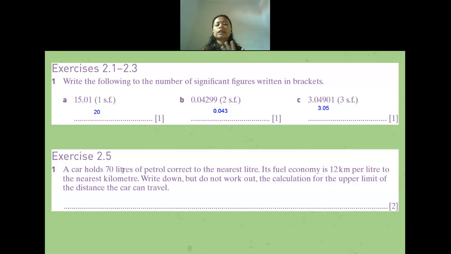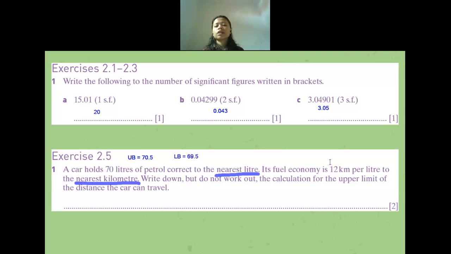A car holds 70 liters of petrol correct to the nearest liter. Its fuel economy is 12 kilometers per liter to the nearest kilometer. Because everything says to the nearest, it means the number has already been rounded off. So we need to find the upper bound and lower bound of each number. For 70, what is the upper bound? Anyone want to help me? 70.5. Okay, 70.5 for the upper bound. And for the lower bound? 69.5. Okay, anyone confused?